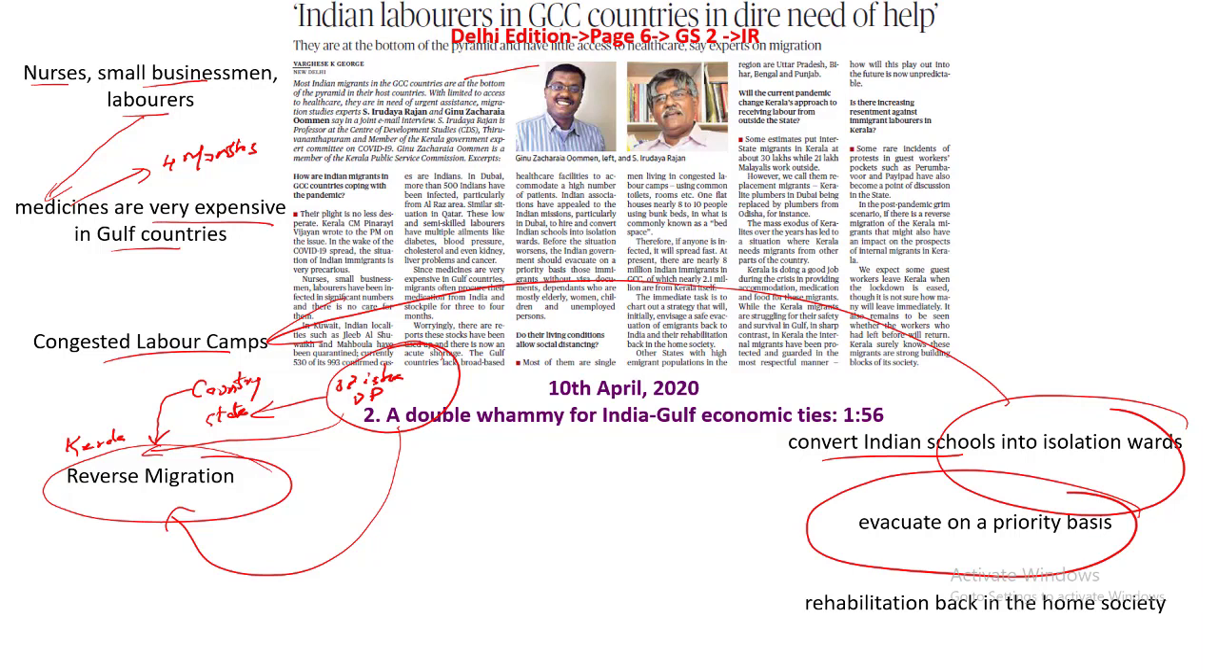they'll have to be brought back home, and then they will have to be quarantined and isolated. Once they are back, they will also have to be given rehabilitation in the home society, and suitable health opportunities and economic opportunities should also be provided to these people. This is what this article is all about. Now let's look into the next article.